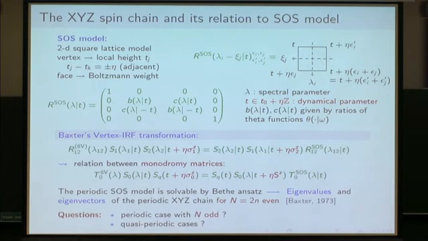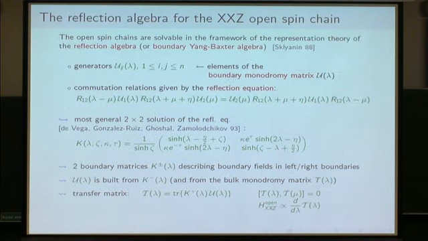Now there are two questions. What about the case, what happened for n odd? Can we construct the eigenstate of the XYZ spin chain? And what about the quasi-periodic cases that I told you were also integrable? For this, at the moment, we don't know how to do it. Okay, let me now pass to the description of the second kind of model I will speak about in this seminar.